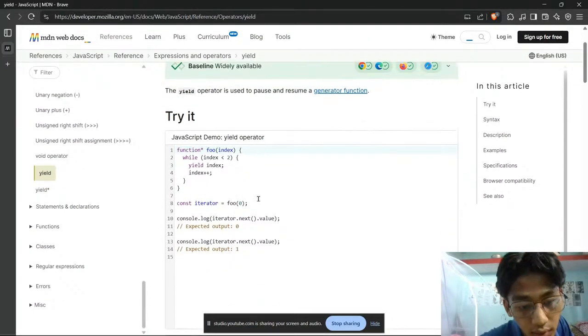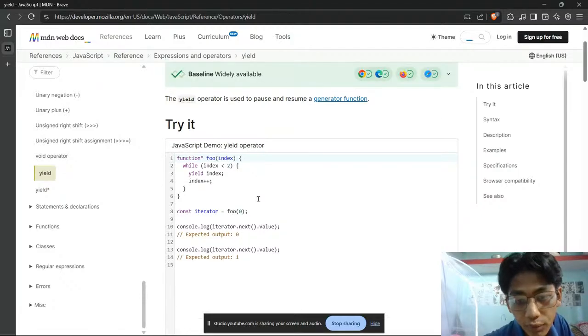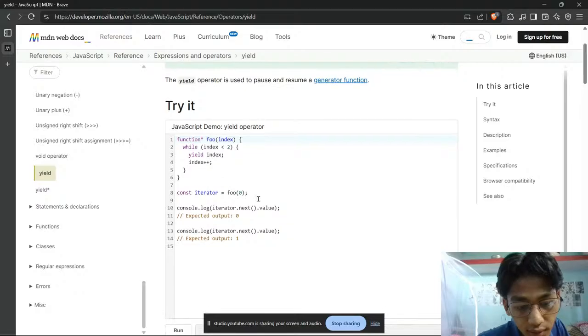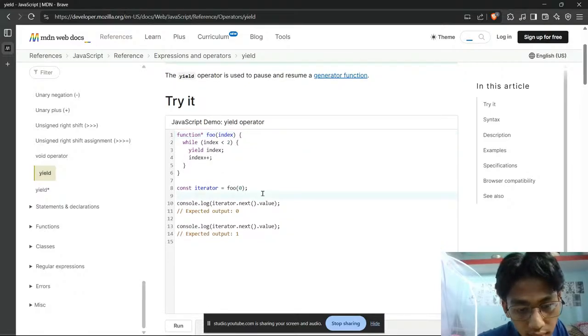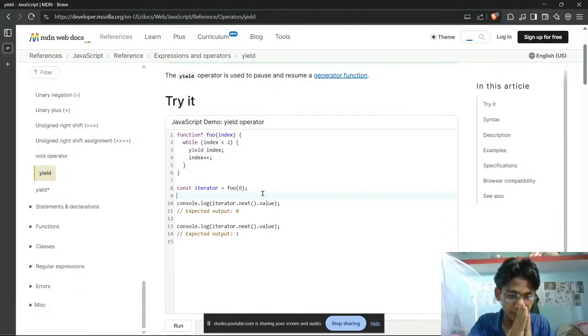Yield operator used to pause and resume. It is used to pause and resume generator functions. So we just go over there and yield index. So I think it is going to pause that, by the way. So we have index, and index is probably going to be zero. So zero is greater than 10, and yield index, pause and resume. But what we have done right here, it is going to give a number, one. So one we give and one yield.